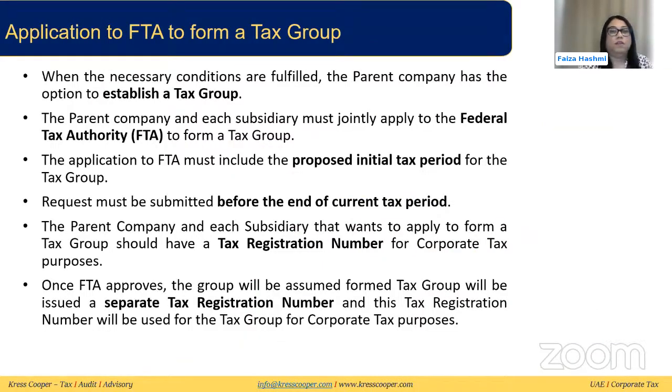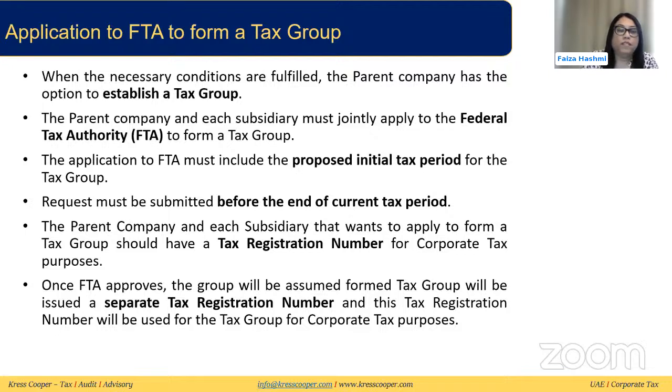So now when all the conditions of the tax group have been fulfilled, a parent company has an option to establish a tax group. It is not necessarily the case that if all the conditions are fulfilled for all the subsidiaries, you must compulsorily form a tax group for them, because it is only at the discretion of the subsidiary and the parent if they both wish to have a tax group. If it is serving any purpose, then you can form this tax group with those subsidiaries which are meeting the conditions and are also willing to join.